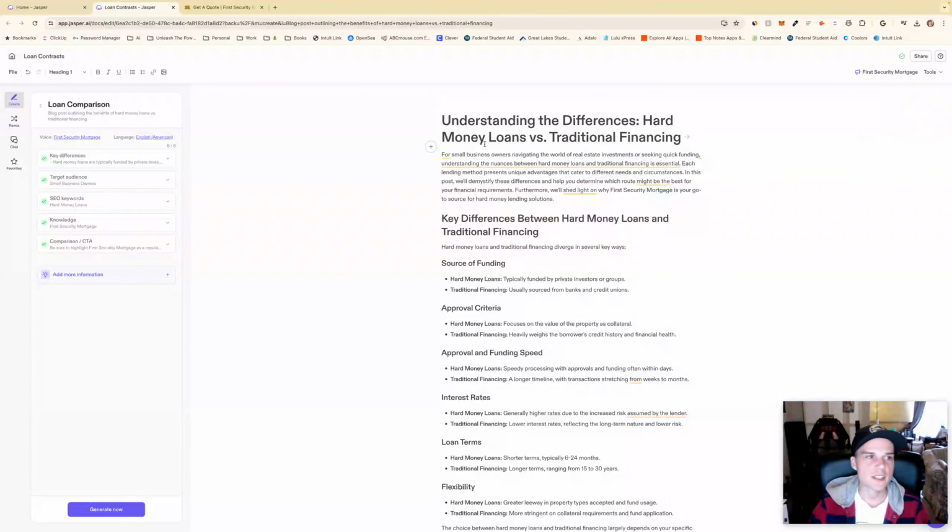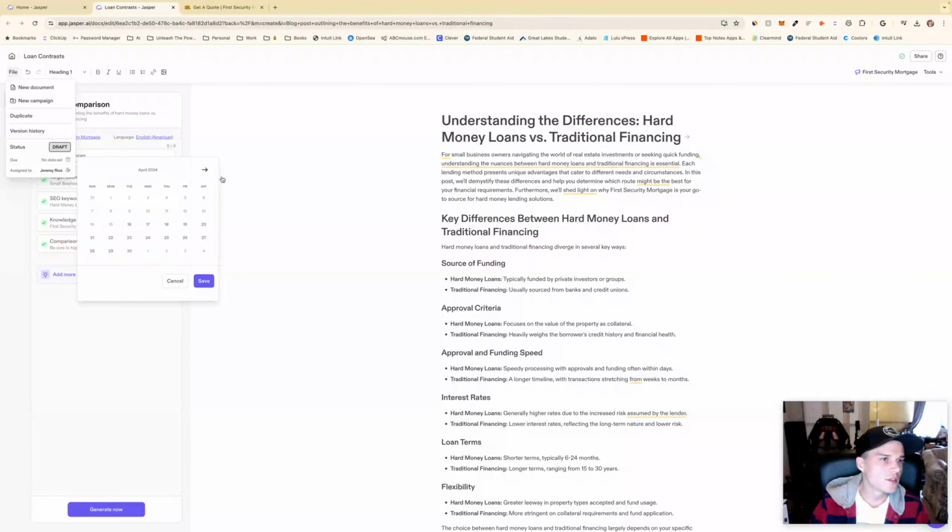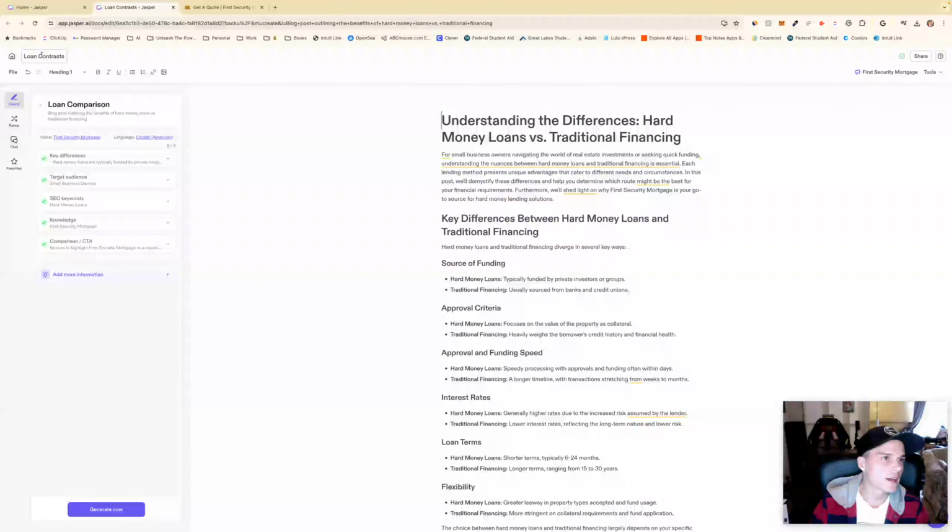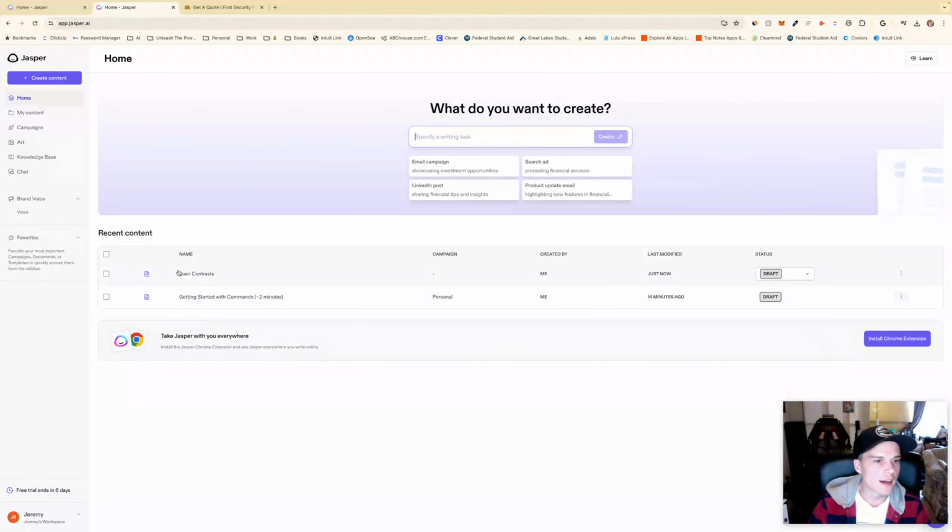Okay, so then will this save it or something, or what happens if I back out? It's due date. I'm not sure why you'd give it a due date. Loan contrast. Okay. Now it's going to put it right there. Okay, a little bit of a product management tool here. In progress and review, completed and published. So I can do that. Add to favorites, rename, duplicate, share document, move to campaign, delete.